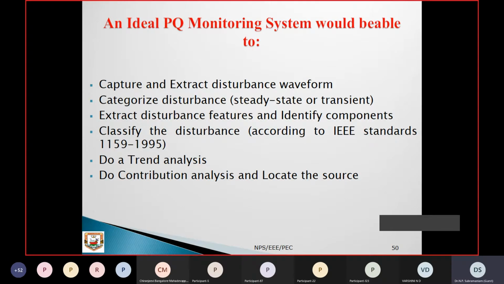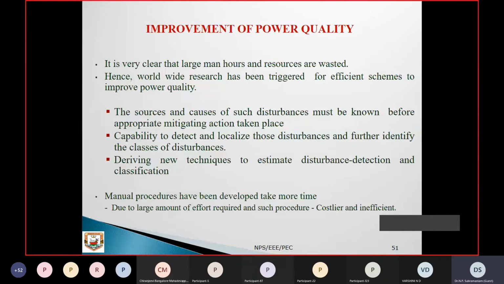Identifying the location, reduction, and classification is very important on this side. Now, improvement: from the study, we need some improvement of quality, so how can the solutions be adopted? It is very clear that large man hours or resources are wasted if you try to achieve the previous slide's objectives.